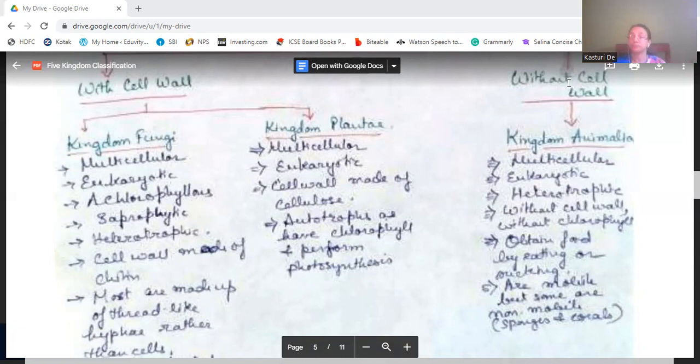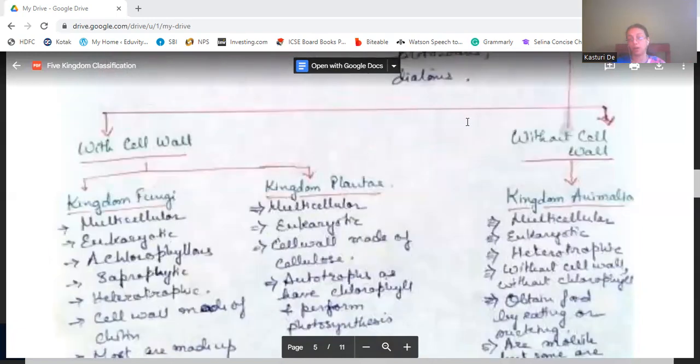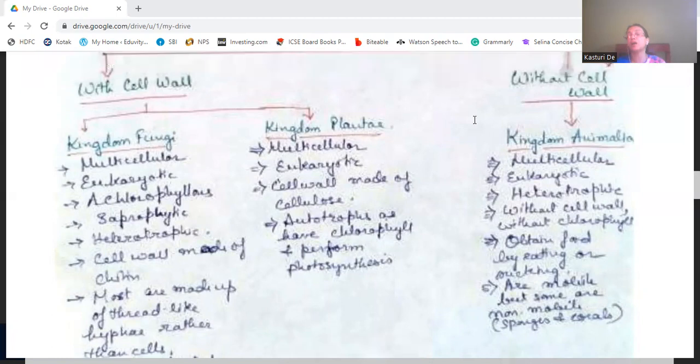Then we come to without cell wall. Without cell wall organisms are grouped into kingdom Animalia. These organisms are multicellular, eukaryotic, heterotrophic, without cell wall, without chlorophyll. They cannot manufacture food. They obtain food by eating or sucking. They are mobile, but some of them are non-mobile also, for example, sponges and corals.